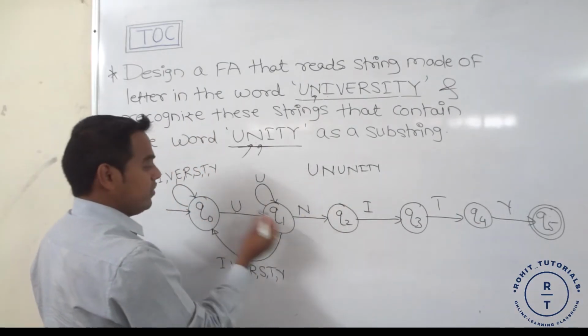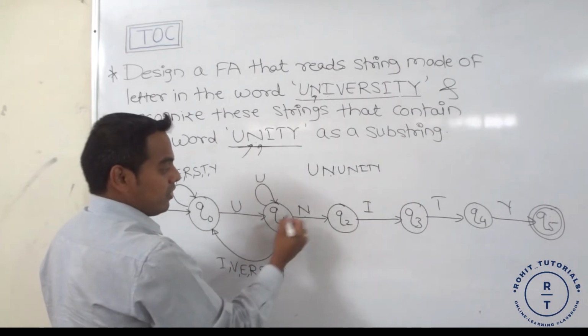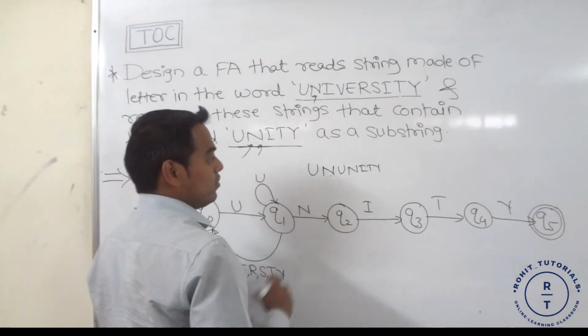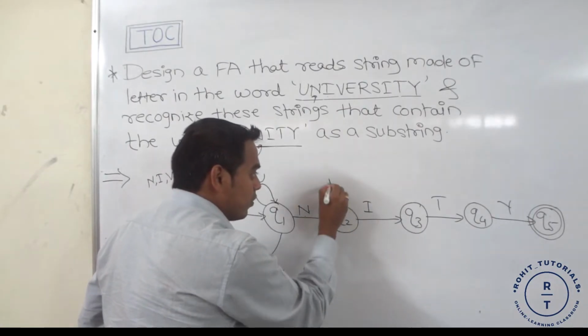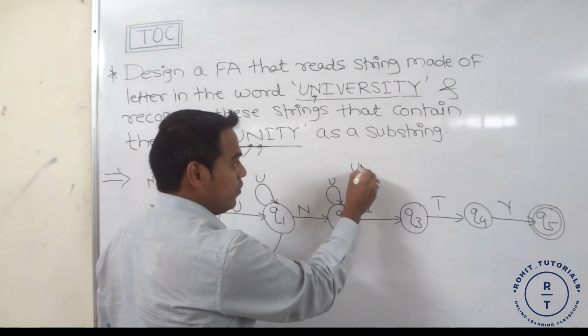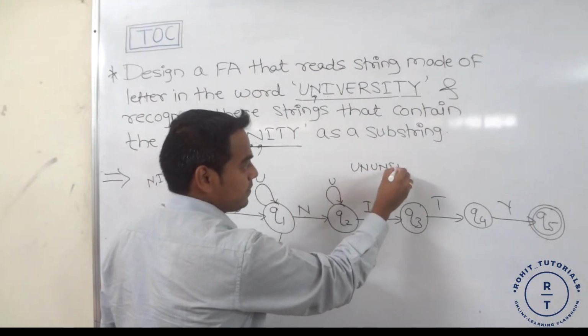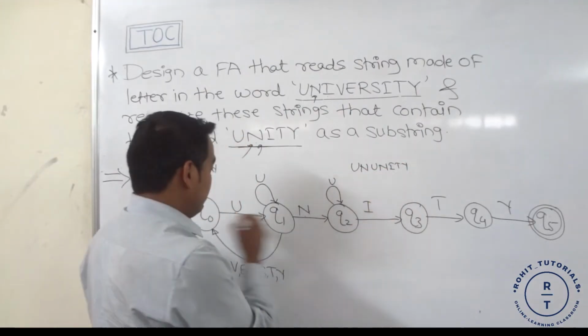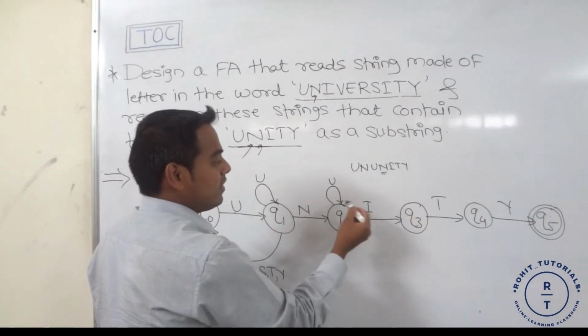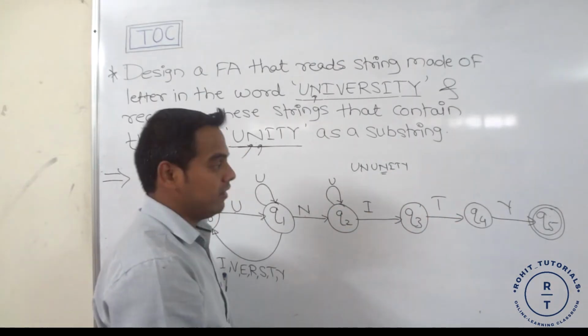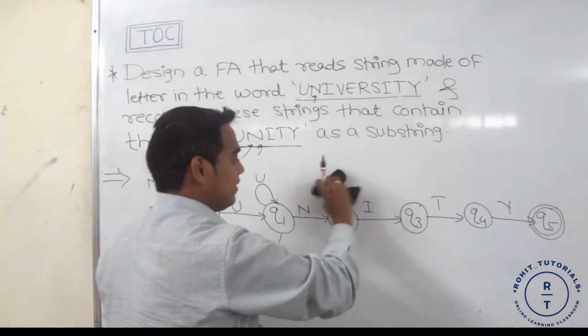At Q0 state U occurs and goes to Q1, and Q1 to Q2 on N, then again U. If we provide a self loop here, what happens? With a string like UUunity, with U looping and then N coming, we can't move forward. So that's why this transition is incorrect.